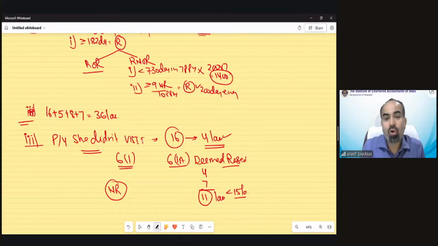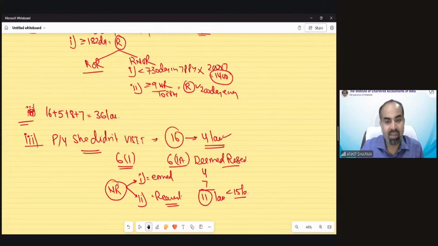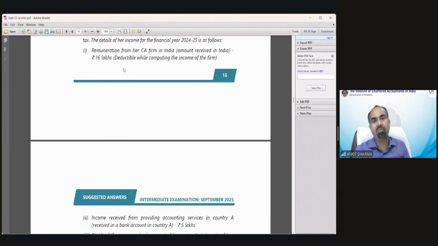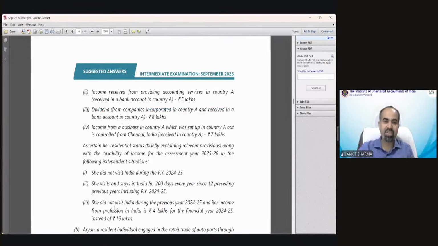In case of a non-resident, there are only 2 kinds of income which could be taxed. Earned in India, exactly correct, Sindhu, very good. And received in India. Only these incomes can be taxed in India. Out of those 4 incomes given in the question, the first is the only income received in India, which was 16 lakh, but we need to take 4 lakh rupees as per the question requirement. Third point says consider 16 as 4. So 4 lakh is there.